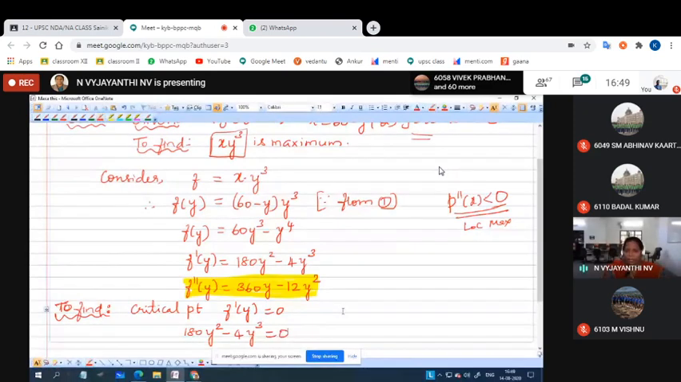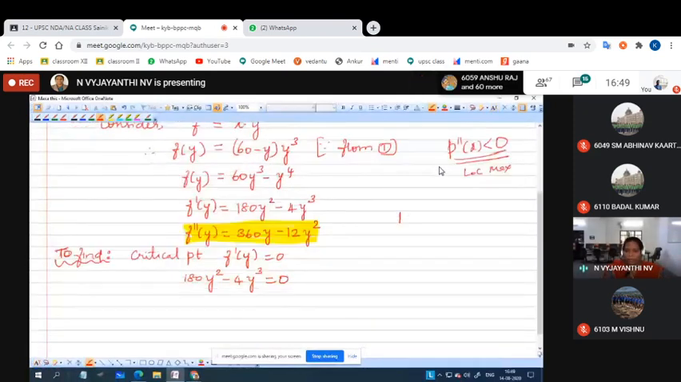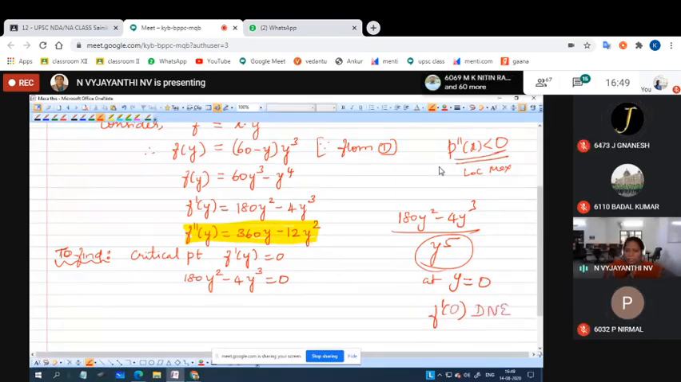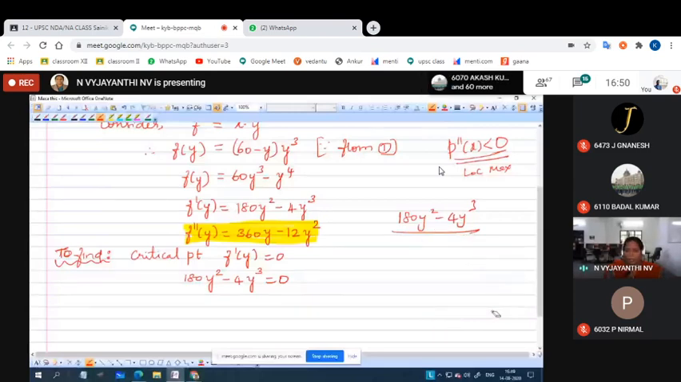If you have a value like 180 y square minus 4 y cube divided by y power 5, then if you apply y equal to 0, what will happen to the first derivative at 0? In that case it does not exist, isn't it? But here we need not bother, because in the denominator or as a product we don't have any other factor. So we can directly consider the first derivative as 0.